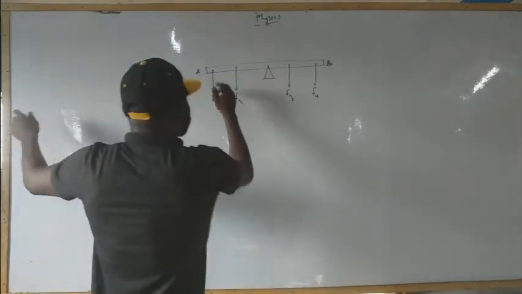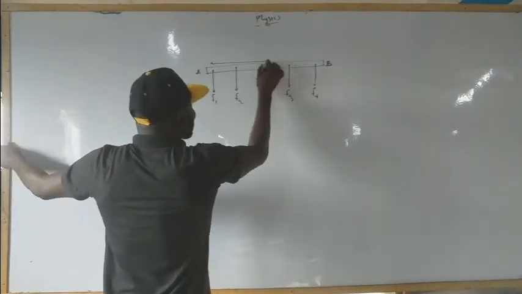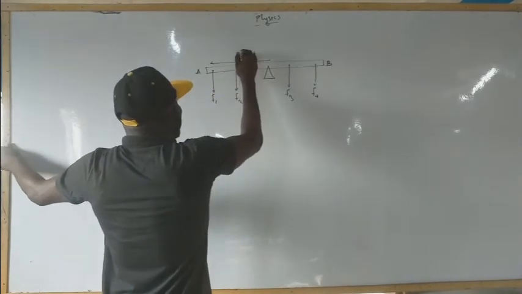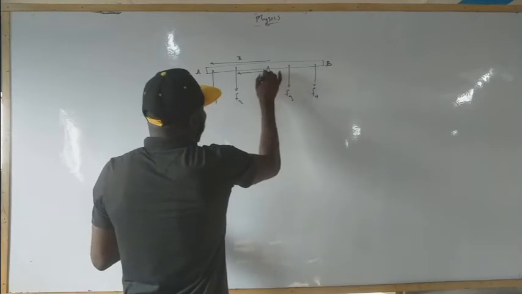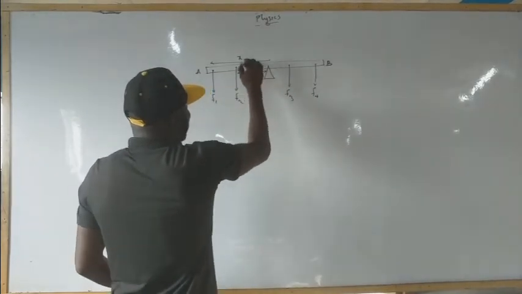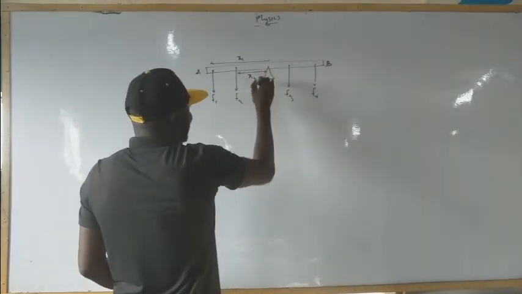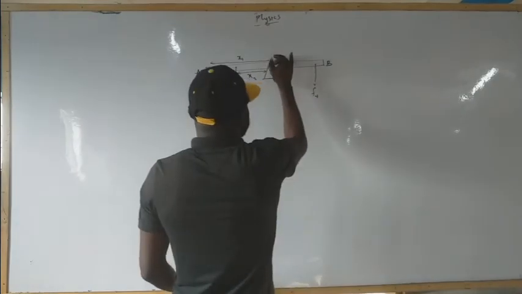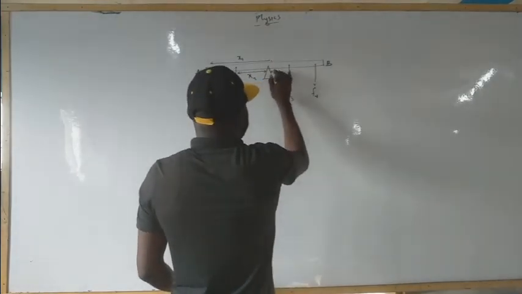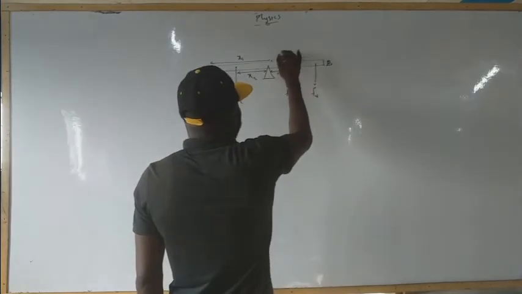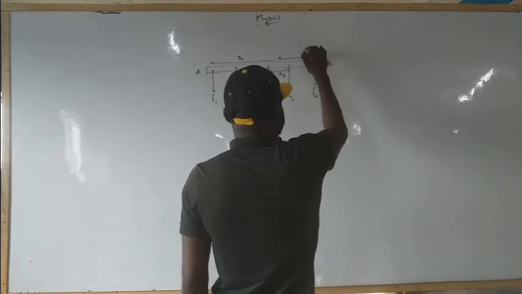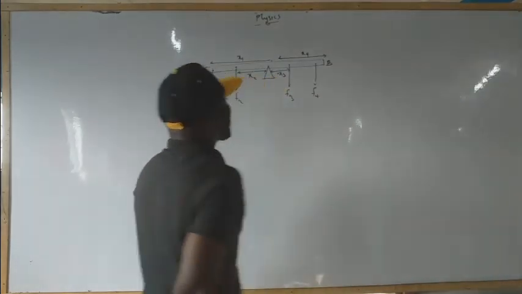Let's see the distances. From this point to here is x1, then x2. From here down to here, let's call this x3, and from here to here x4.